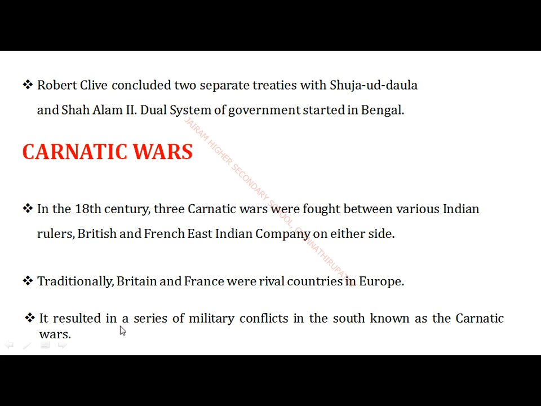See here, it resulted in a series of military conflicts in India also, especially in the place of Carnatic. Carnatic is a place where the South Indian states took place, and the war there is known as the Carnatic War.